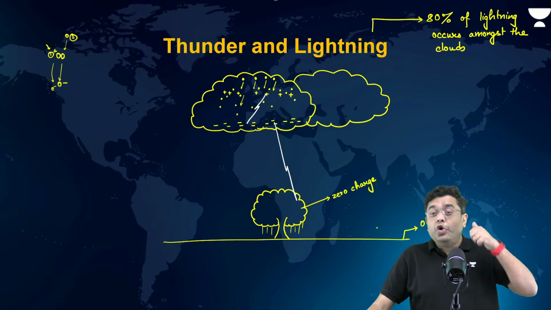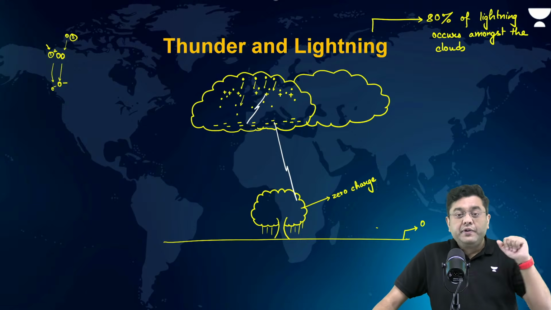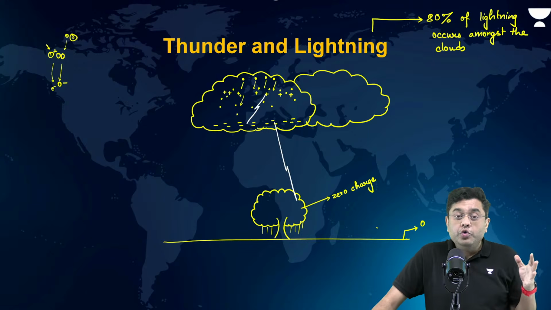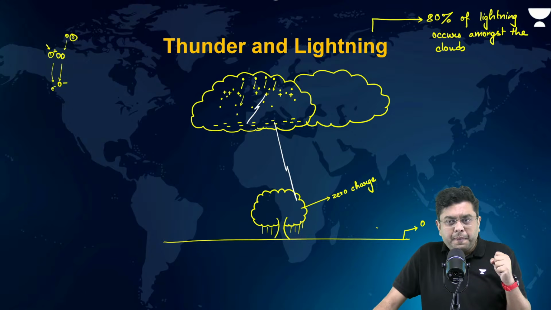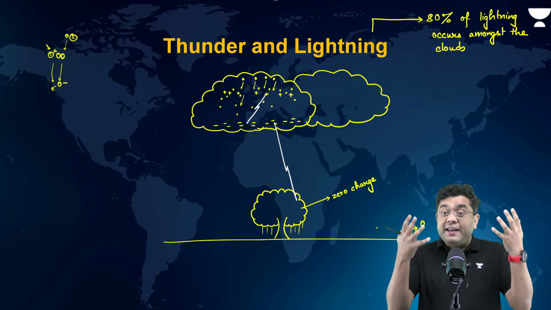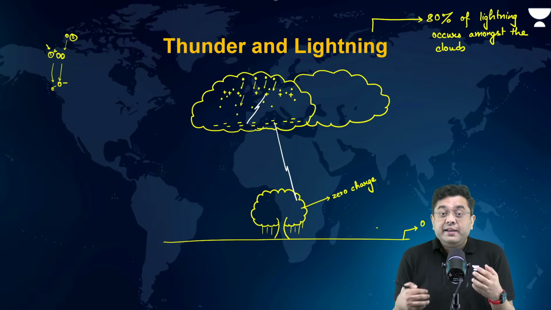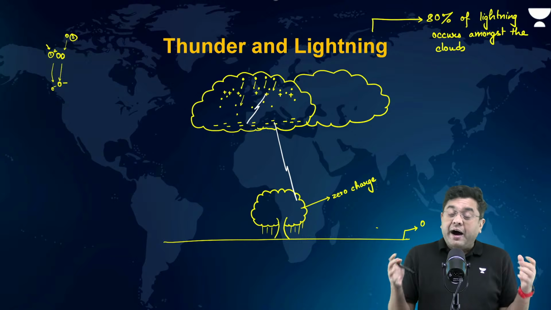That is why very tall buildings and large trees in the middle of farmlands are very prone to lightning strikes. And what do people do? When they experience heavy rainfall, they immediately take shelter underneath a tree, especially farm laborers.